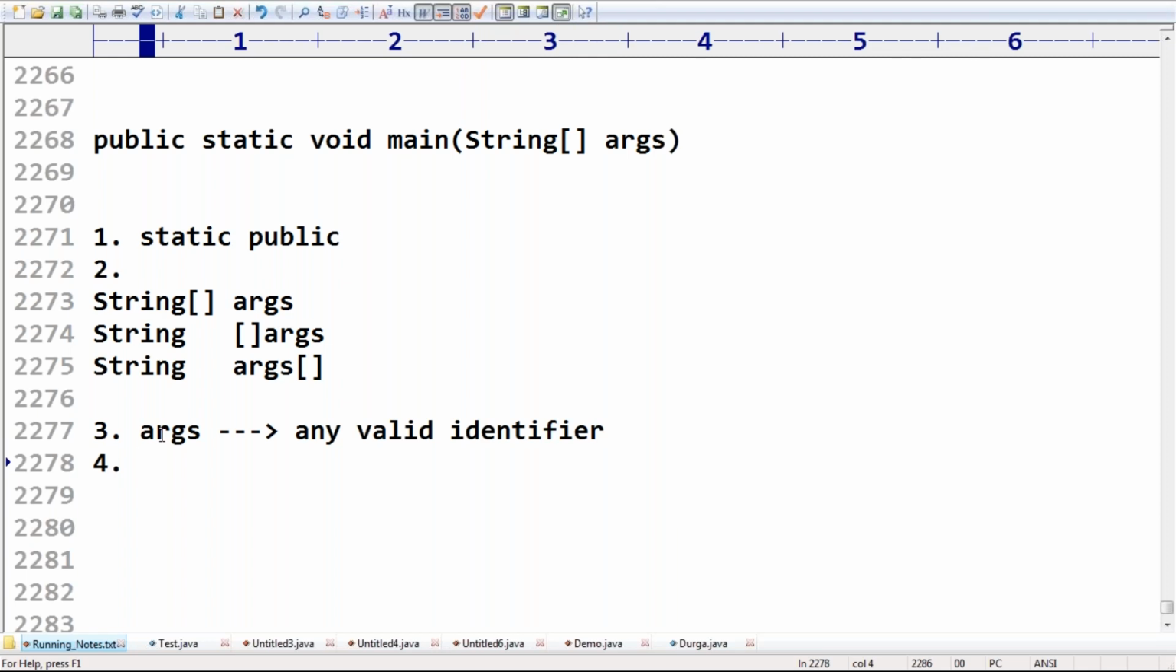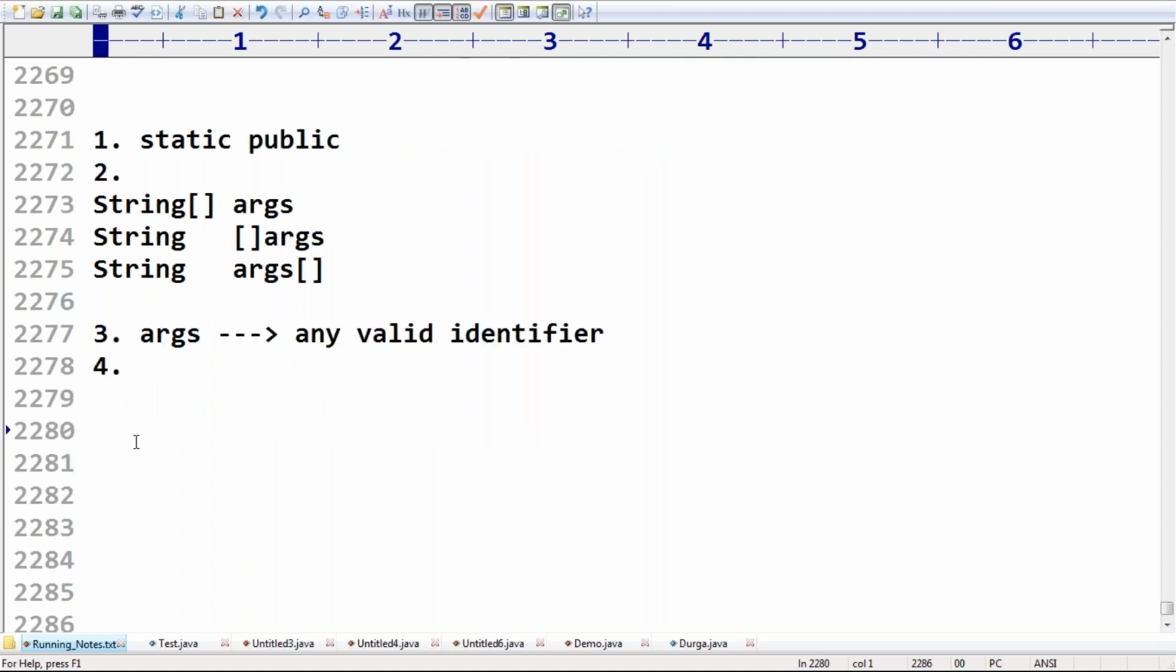Next, do you know some concept that came in Java 1.5 version? Have you ever heard about this concept? m1(int x) and m1(int... x). What is the difference between these two? Everyone has a basic idea about this. This is a var-arg method; the other is a normal method. The difference is, we can call this method only by passing one int value.